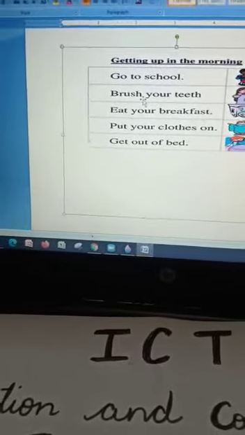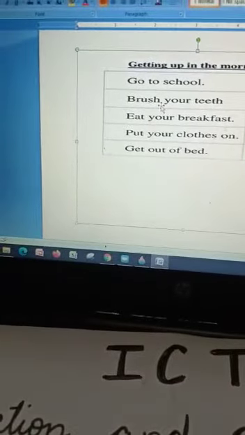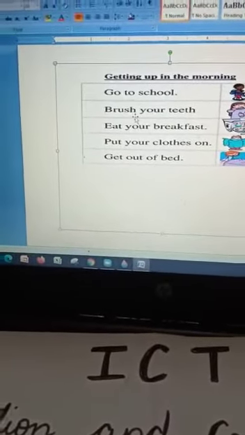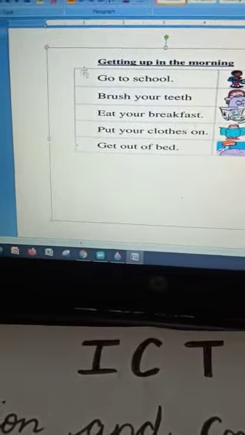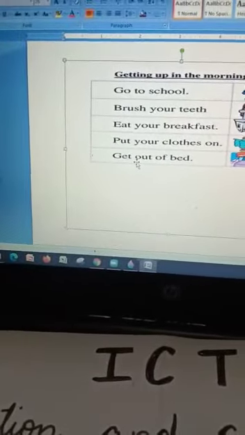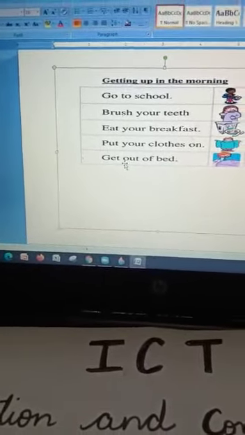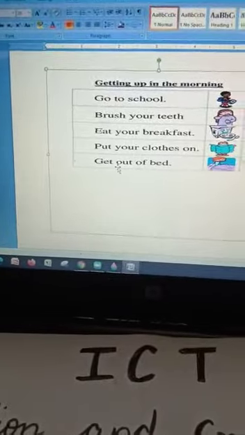No. You do this from Monday till Friday, but on Saturdays and Sundays, because there is no school, the school has given you instructions that Saturdays and Sundays there will be no school for children. Hence, you don't follow these instructions on Saturdays and Sundays, right? But from Monday to Friday, you follow the same routine.